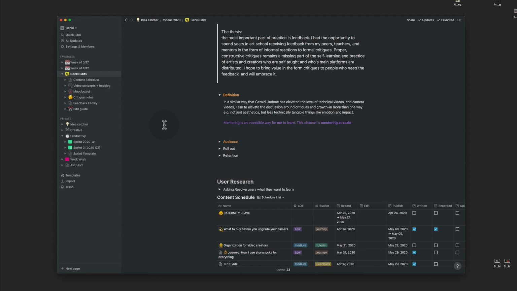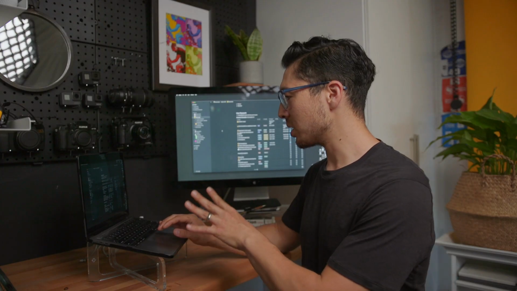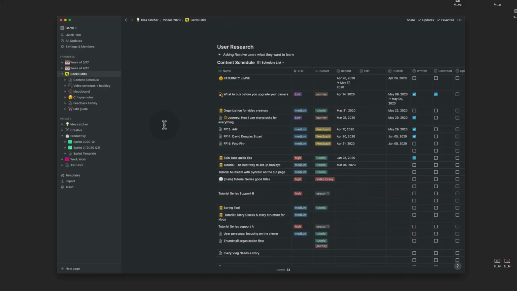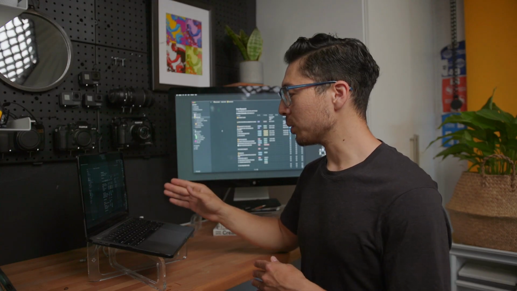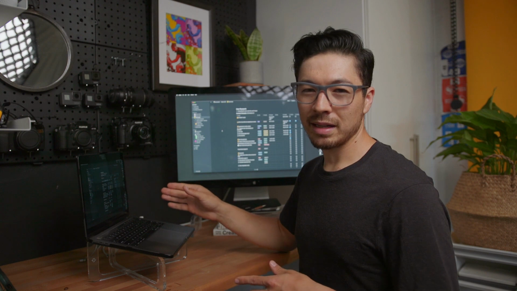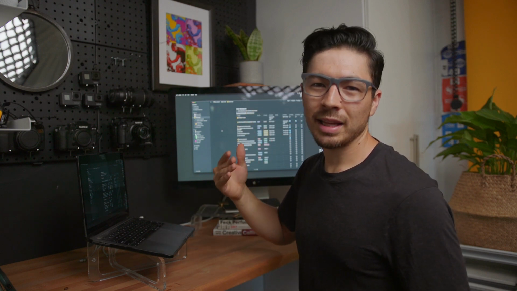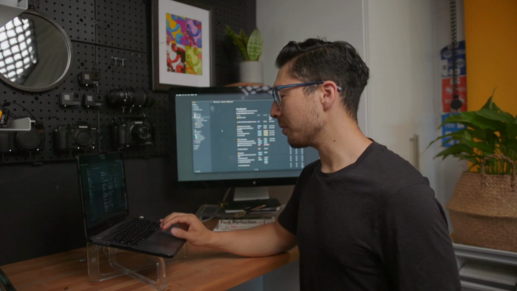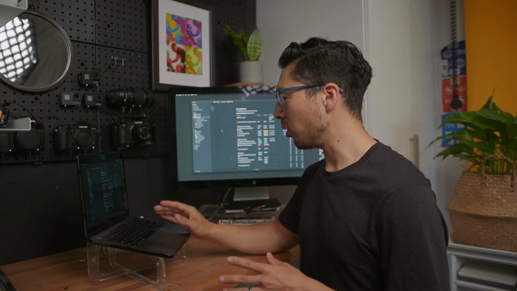Like I said, everything here is the dashboards, the overview of the channel, a lot of strategy stuff. But this section here, this is where I spend most of my time planning. This is the content calendar, the content schedule, and this is what's most powerful about Notion, having these databases that you can have multiple different views with different metadata and properties that you can sort by and filter by. Similar to other tools like Trello or Airtable if you've used stuff like that, but I find it to be a little bit more intuitive and I like having it all in one place.